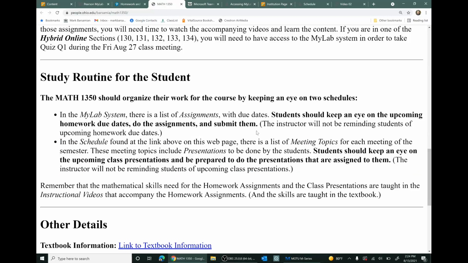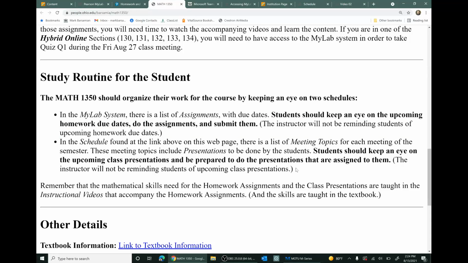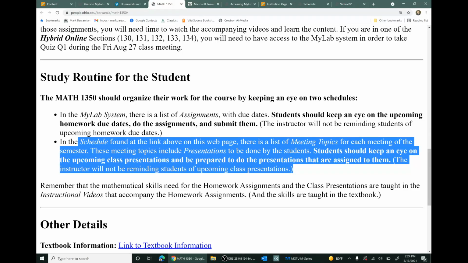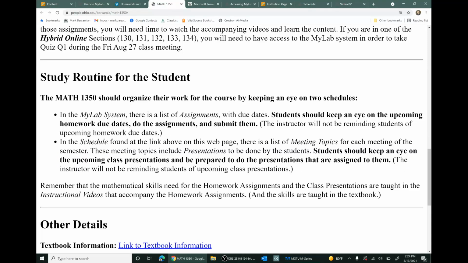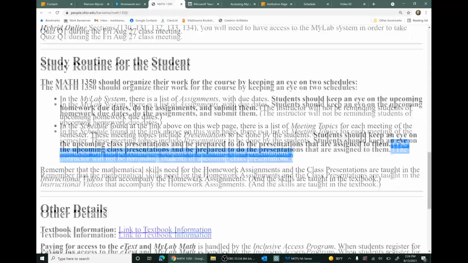So the instructor won't be reminding you of upcoming homework and quizzes. You'll have to watch the Mylab system for the upcoming homeworks. And if you're in one of the online sections, you watch the Mylab system for the dates of the upcoming quizzes. But also the main course schedule will show upcoming quizzes and also will show the schedule of upcoming class presentations. And again, the instructor won't be reminding you of your upcoming class presentations.